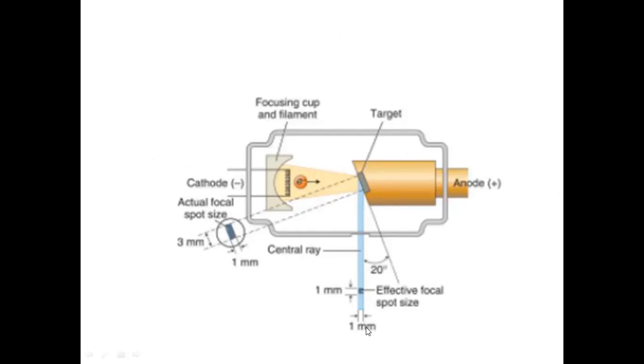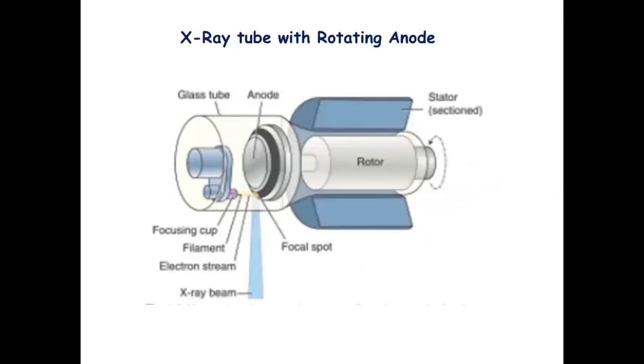So your projected focal spot is actually smaller than your actual focal spot. It is so that it provides a beam, and a smaller effective focal spot produces images with higher resolution and also lesser heat dissipation to the anode.